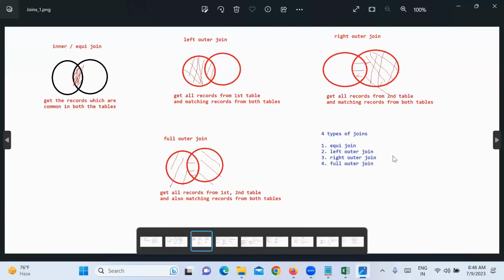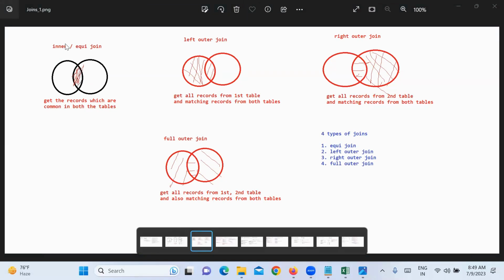See, what are the different types of joins we have? If I take this circle, this is table 1 and this is table 2. Assume that there are two tables. In both the tables, which records do we get here? I'm trying to display only records which are common. This is the data which is common between both the tables. I want only common data between both the tables.